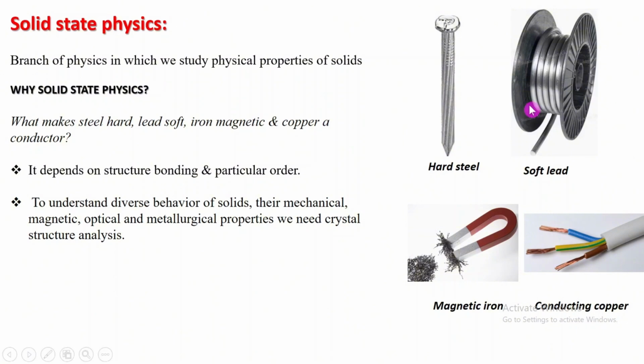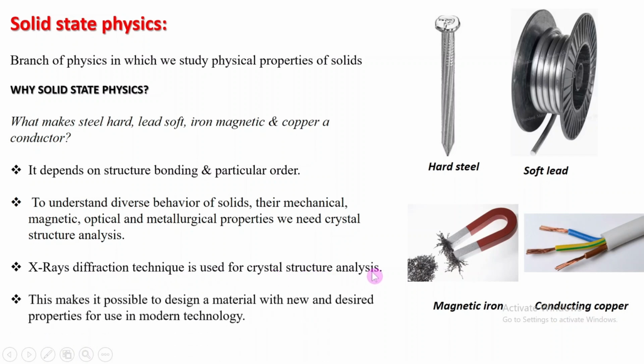This crystal analysis is performed by X-ray diffraction techniques. This makes it possible to design materials with new and desired properties for use in modern technologies.